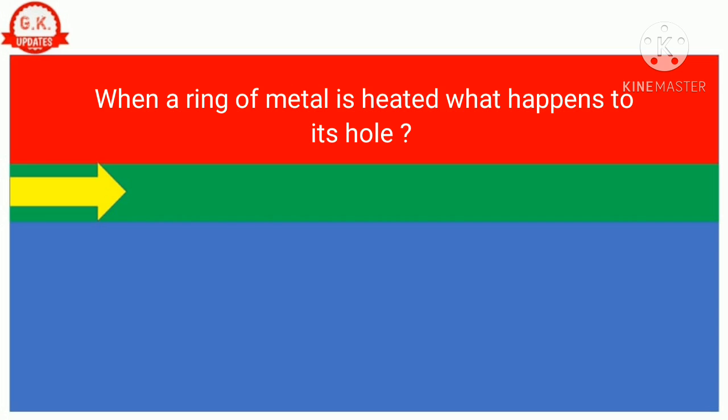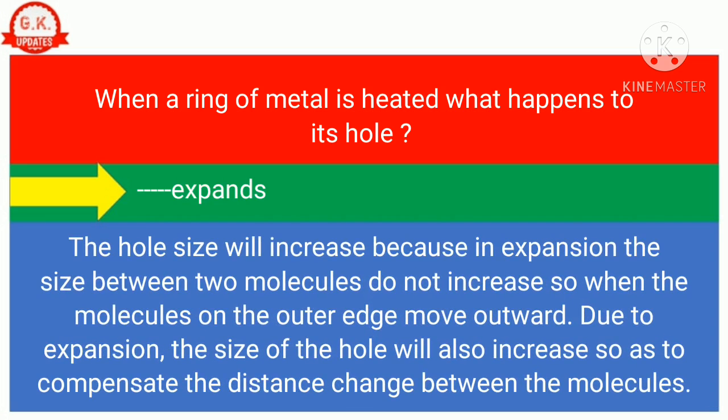Question number 9. When a ring of metal is heated, what happens to its hole? Correct answer is expands. The hole size will increase because in expansion the size between two molecules does not decrease, so the molecules on the outer edge move outward. Due to expansion, the size of the hole will also increase so as to compensate the distance change between the molecules.